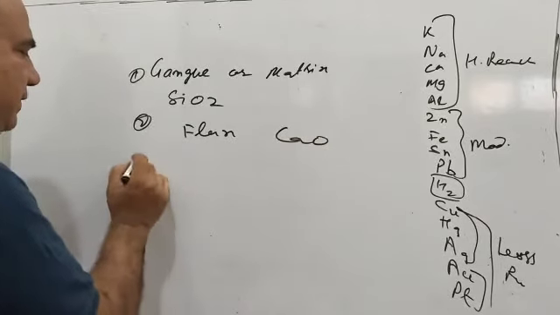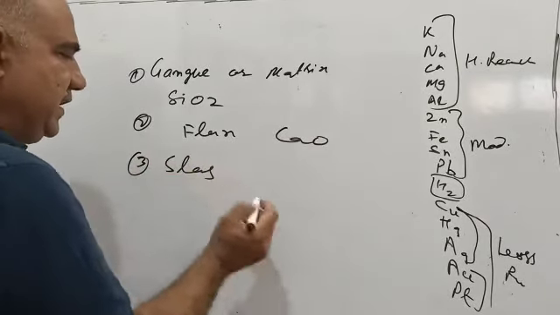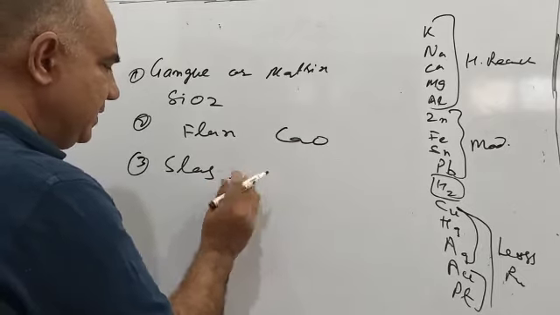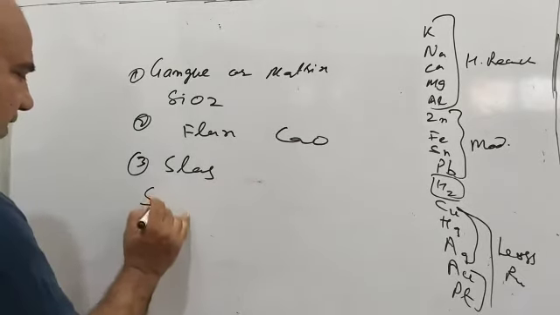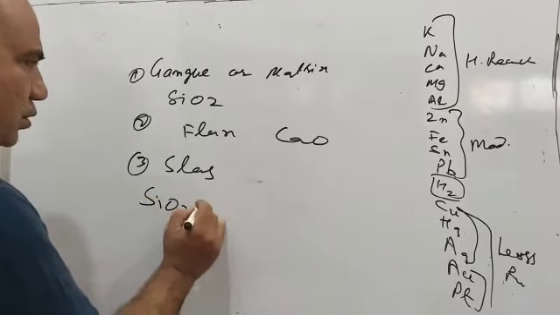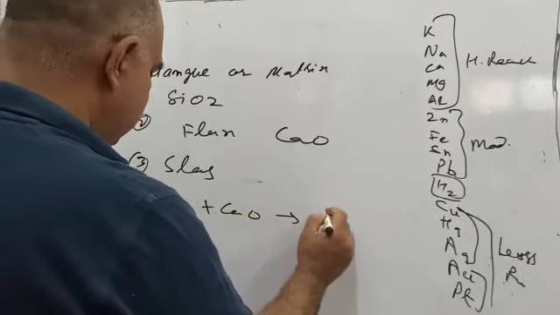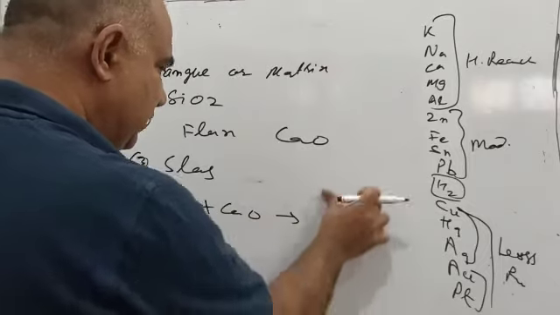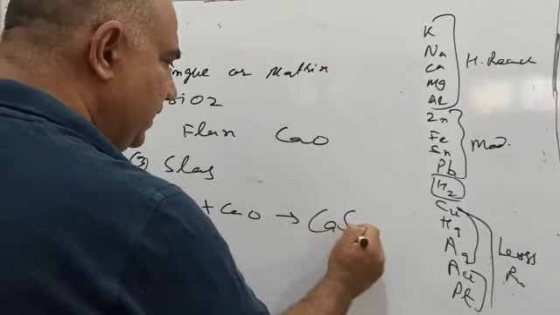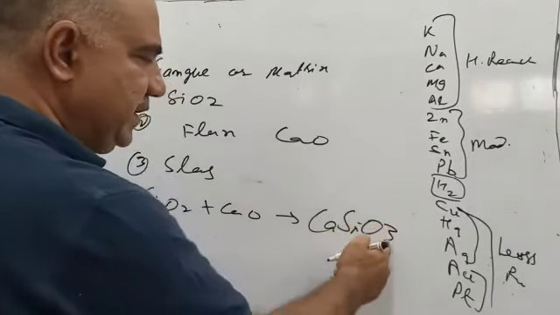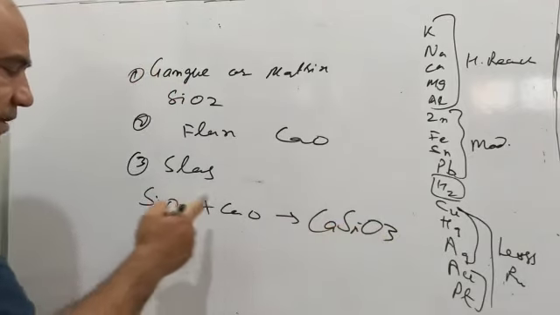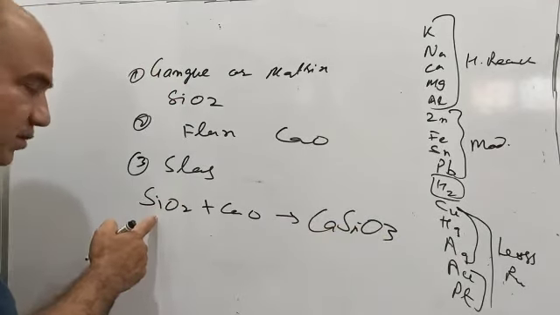And the third thing that you will find is slag, and this slag is nothing but SiO2 plus CaO, which forms CaSiO3, calcium silicate. This is calcium oxide, this is silicon dioxide.